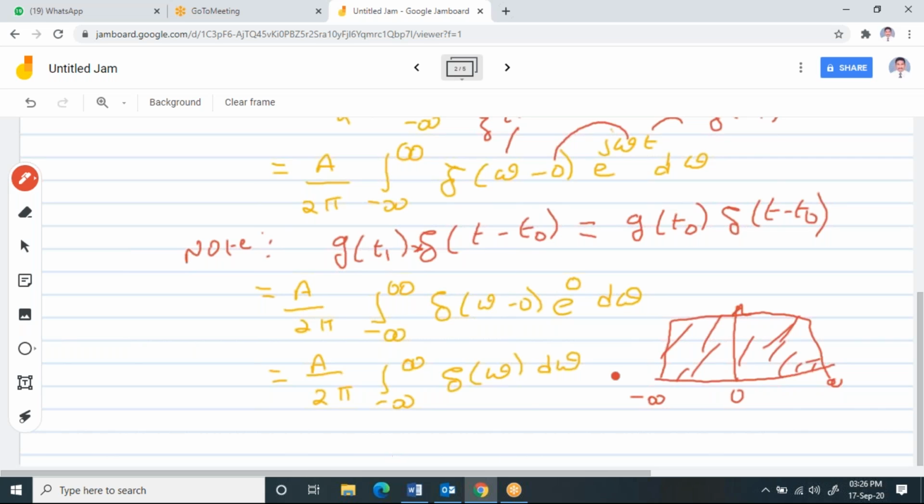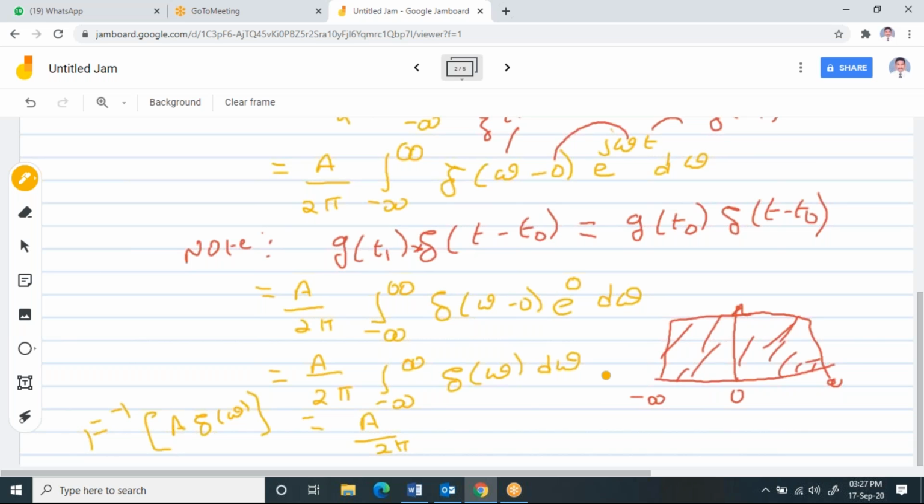So I can write this integration as 1, and directly I can write this as A by 2 pi, which means that here I can write this as F inverse of A into del of omega is equal to A by 2 pi.